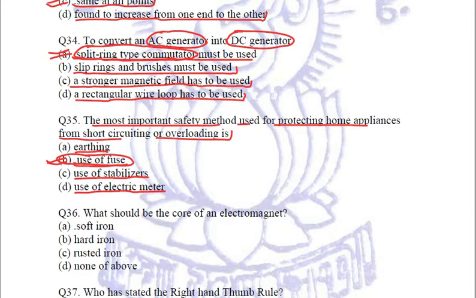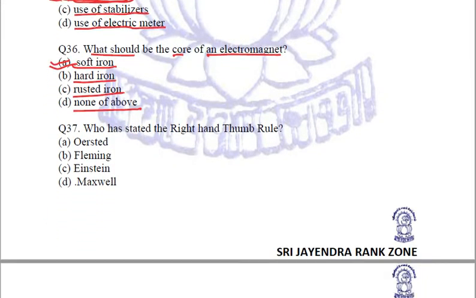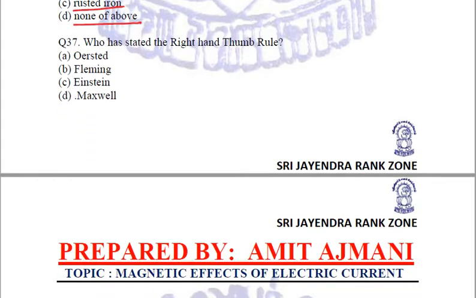Next, what should be the core of an electromagnet? Options are soft iron, hard iron, rusted iron, none of the above. It is the soft iron. Soft iron should be the core because soft iron produces the maximum magnetic field strength. The strongest magnetic field is produced when the core material is soft iron.